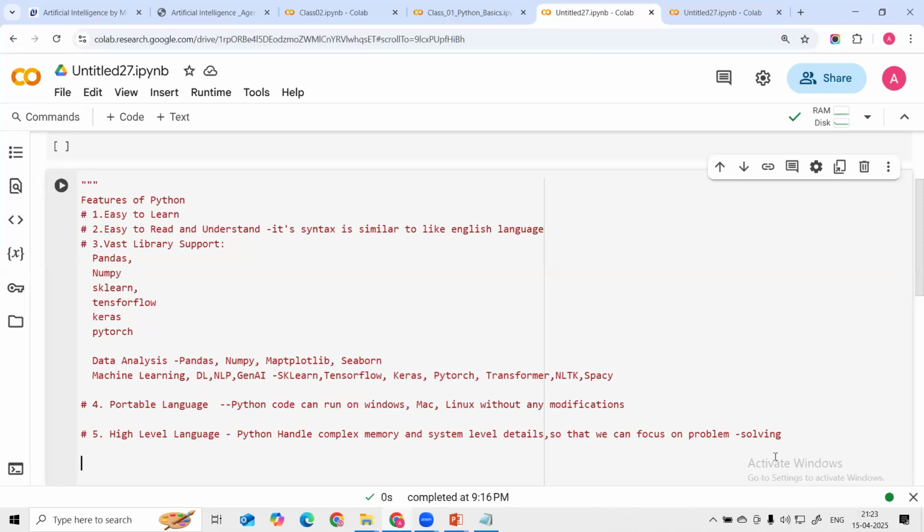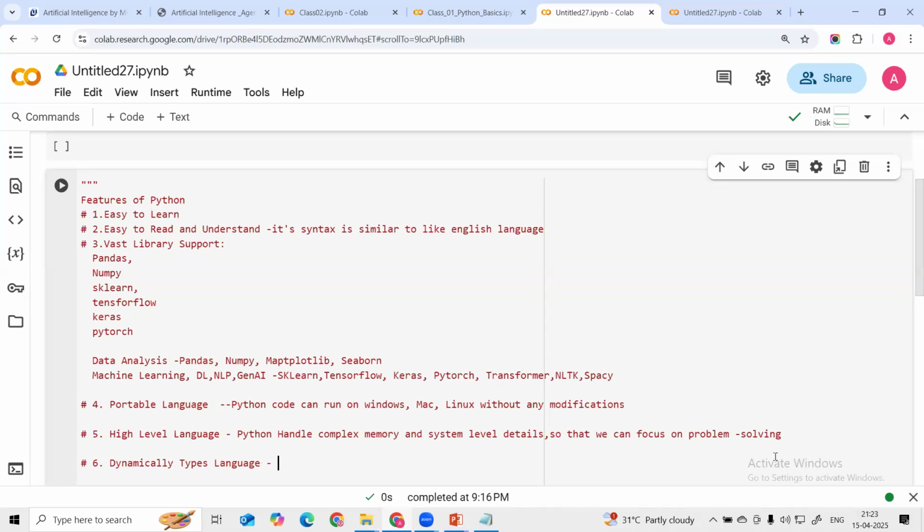And then the next feature is the dynamically typed language. Dynamic typing means we don't have to assign or declare the data types of the variables. That will be assigned at runtime. That will be taken care of at runtime.